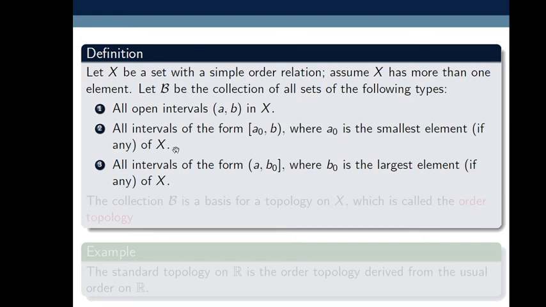So script B contains all open intervals, as well as the half open intervals involving the smallest and largest elements, if they exist. Then the collection script B is a basis for a topology on X, which is called the order topology.